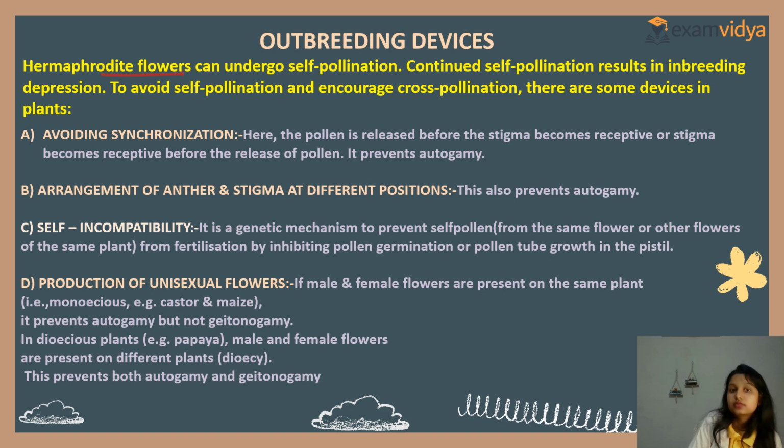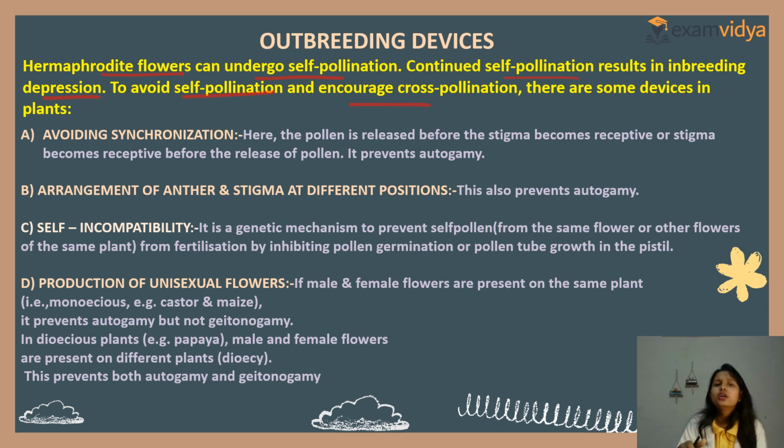hermaphrodite flowers can undergo self-pollination, and continued self-pollination results in inbreeding depression, loss of flowers. So, if continuation of self-pollination occurs, what will happen? Inbreeding depression. To avoid self-pollination and encourage cross-pollination, there are some devices.